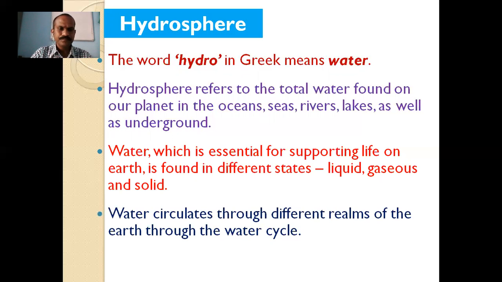Then water circulates through different realms of the earth through the water cycle. It means it circulates through different spheres of the earth.